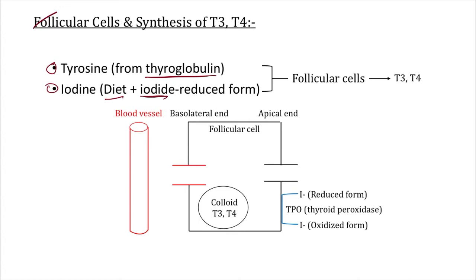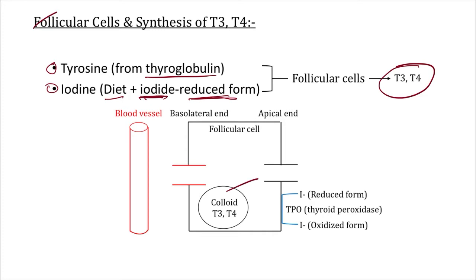Now, sir, this should be in iodide form, which is also known as reduced form of iodine. So this tyrosine and iodine are utilized by follicular cells, and there is synthesis of T3, T4 or thyroid hormone, and then they are stored in the form of colloid in follicular cells.